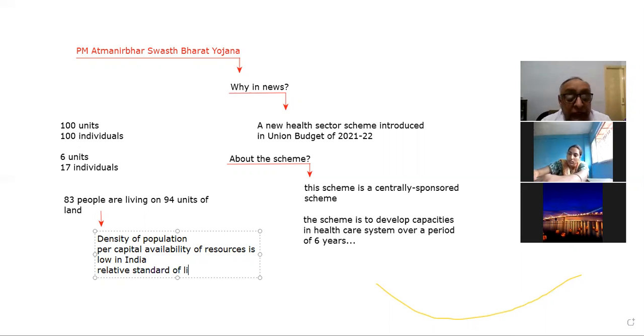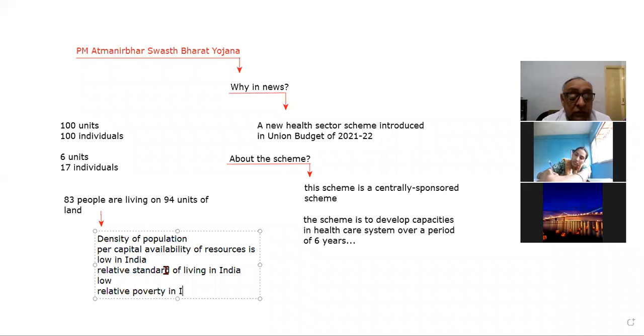That means there is relative poverty in India, and that means there is a high probability of spread of communicable diseases in our country.